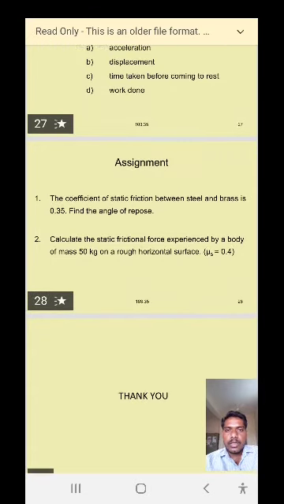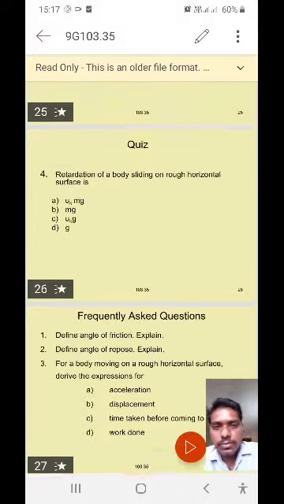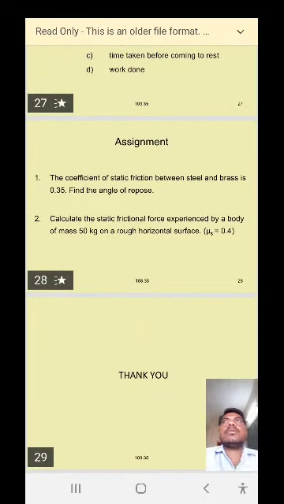Okay, I'll give some examples. I'll give some assignments for you. You must show me by solving all these problems by tomorrow. You should submit the assignment by tomorrow's class.